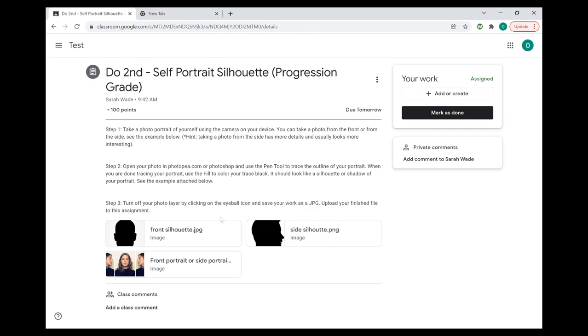So again, this is only about maybe a 10 to 15 minute assignment. Shouldn't take you too long. And that's what you're doing second this week.